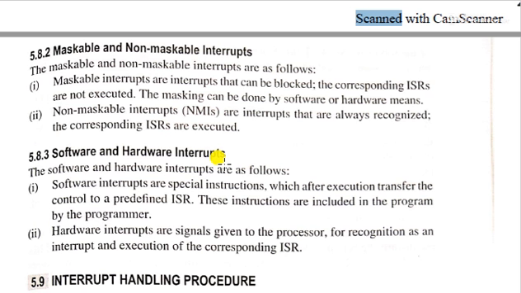So in the 8085 there are 8 software interrupts, RST 0 to RST 7, and 5 hardware interrupts.